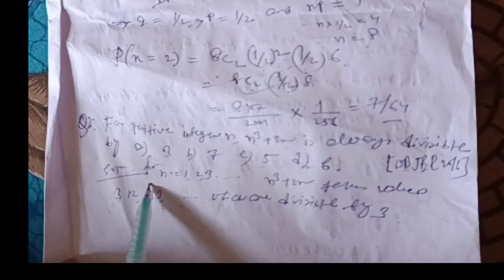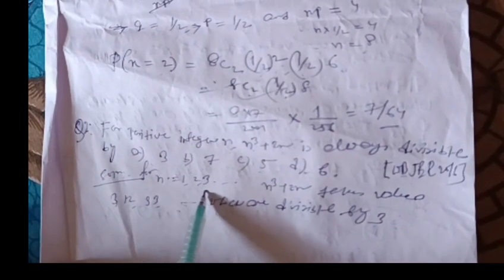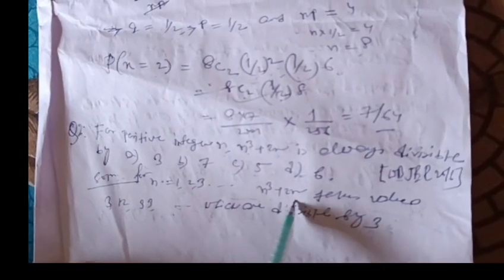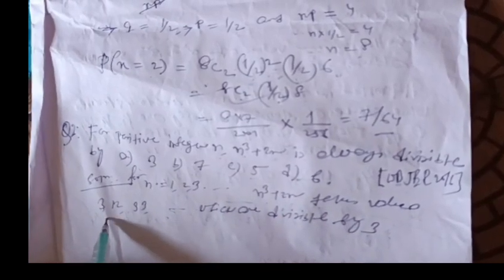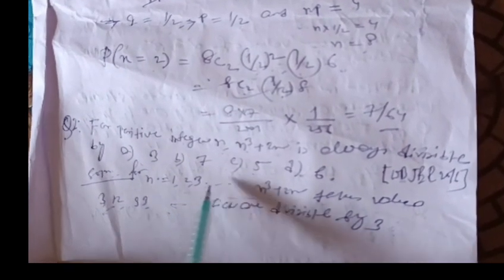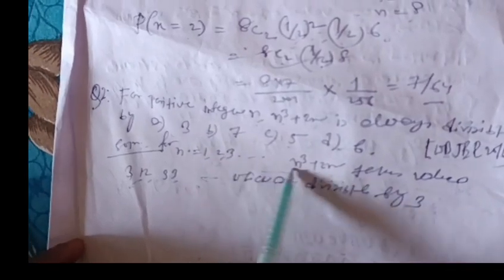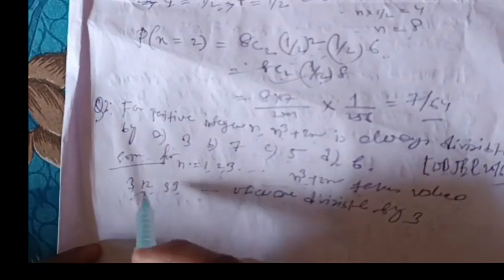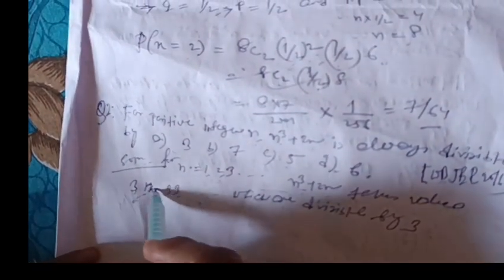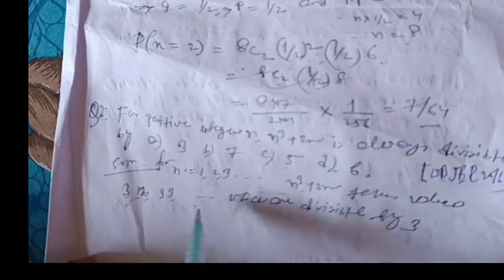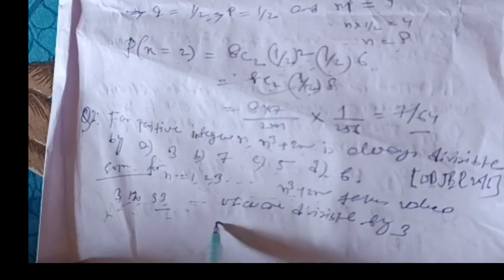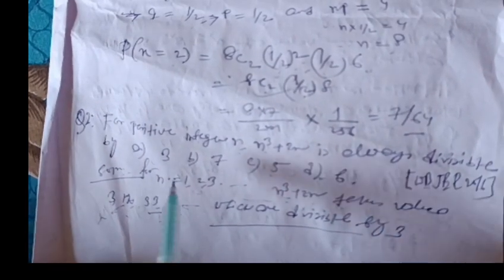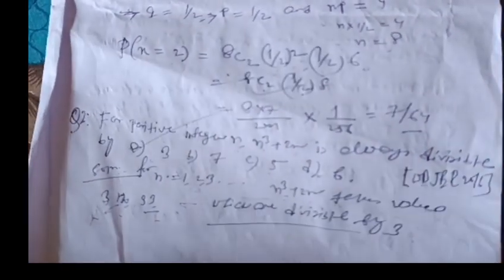So we will put different values of n equal to 1, 2, 3 and so on. N cube plus 2n takes values: if we put 1, then the value will be 3. If we put the value of n as 2, then we will get the value 12 here. And if we put n equal to 3, we will get the value 33. So 3, 12, 33, which are all divisible by 3. So option A is the correct answer.